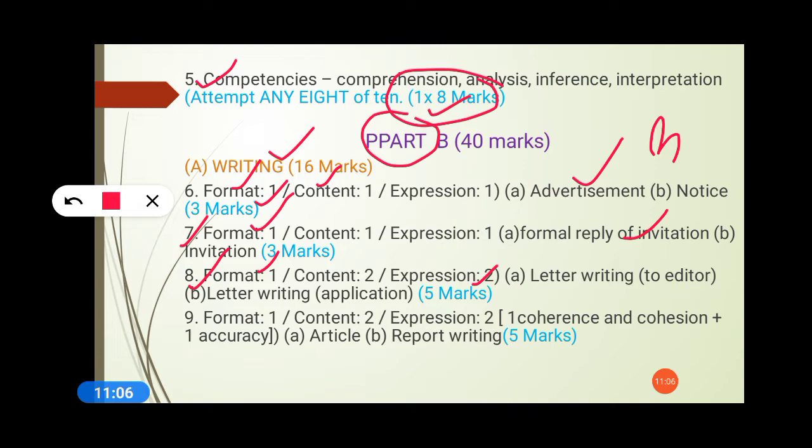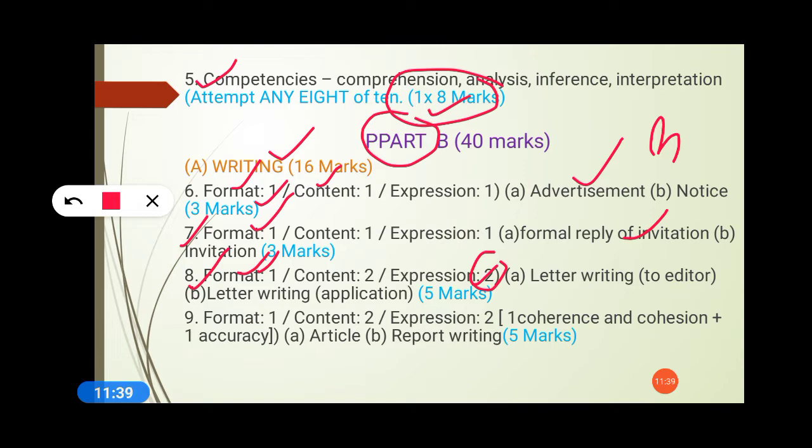Content means 2 marks, the body, whatever you write. Expression here means 2 marks. It's quite easy to understand what expression is. Formatting means, suppose you have written head address, inside address, subject and date, everything, then you will get 1 mark. But if you have written them in an incorrect way, suppose you have written the head address in place of the inside address, that is, the receiver's address and the sender's address are interchanged, or you have written salutation before subject, or complimentary clause after thanking you, your marks will be deducted.